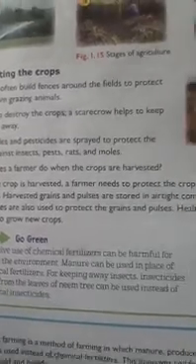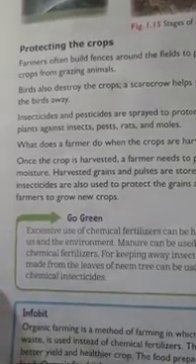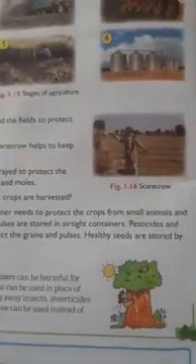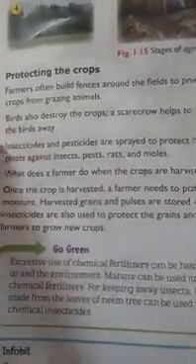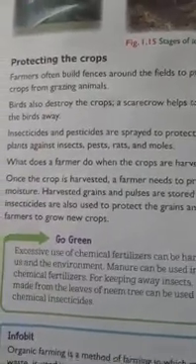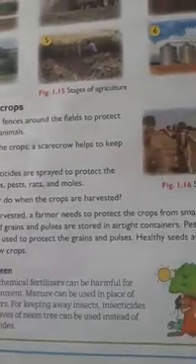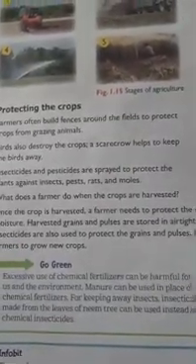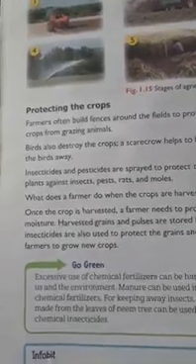Then after harvesting the crop, what should the farmer do? Once the crop is harvested, a farmer needs to protect the crop from small animals and moisture, means from water also and from animals also. Harvested grains and pulses are stored in airtight containers. Pesticides and insecticides are also used to protect the grains and pulses. Healthy seeds are stored by farmers to grow the new crop.